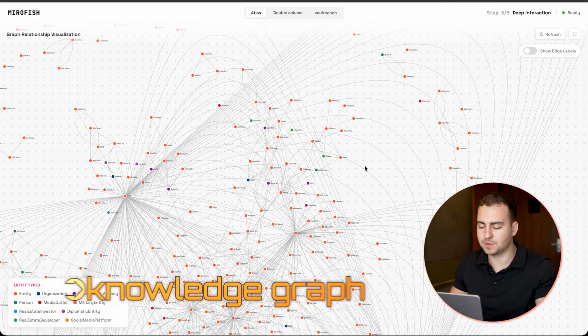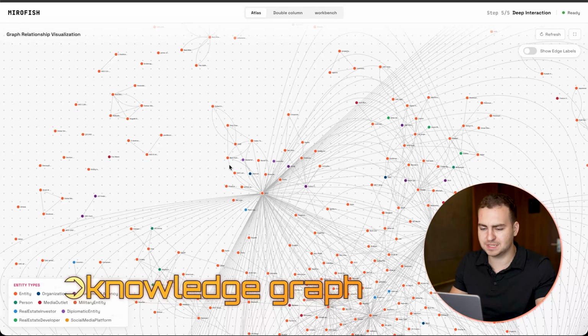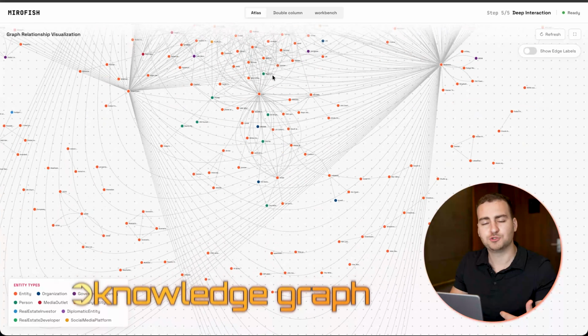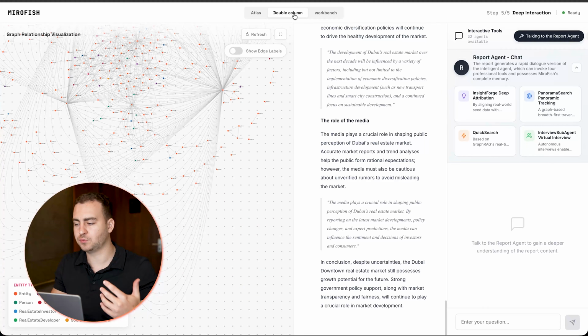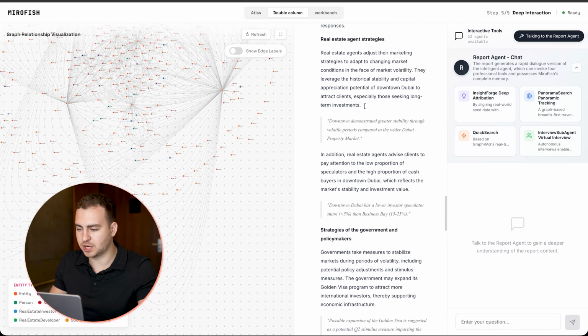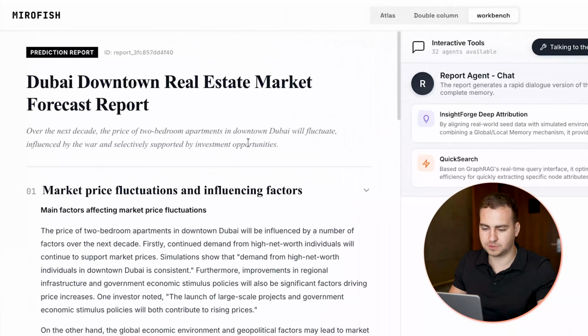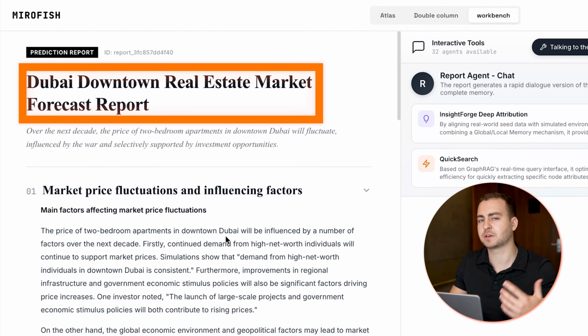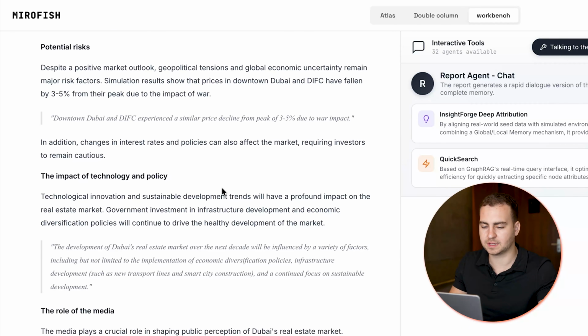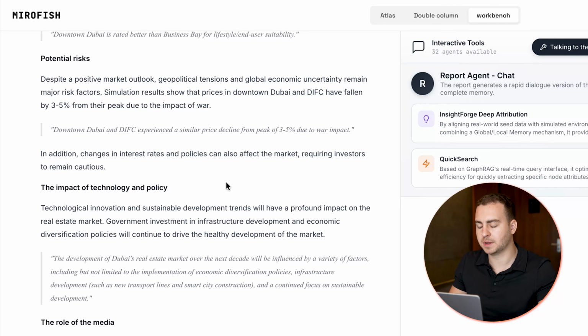I'm just quickly showing you the knowledge graph that was built here on some basic sample data that I passed in to attempt to predict the future prices of Dubai real estate. After I ran through this whole simulation, you can see that it generated a full detailed report. Let's go over to it here. This is the forecast of Dubai real estate, downtown specifically, where I live in Dubai, over the next 10 years, based on all of the information that we found.